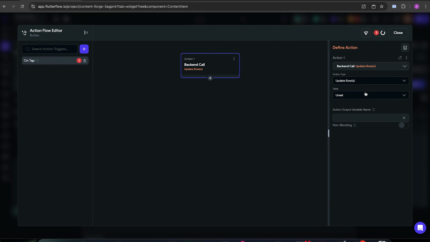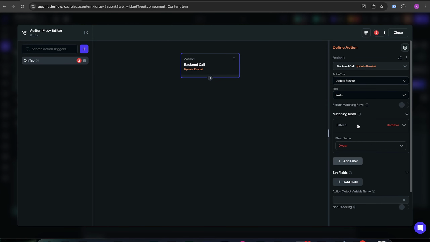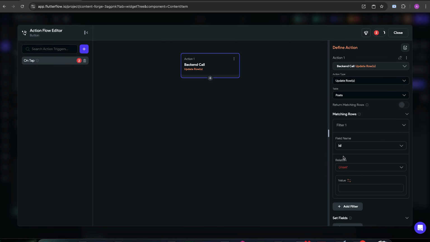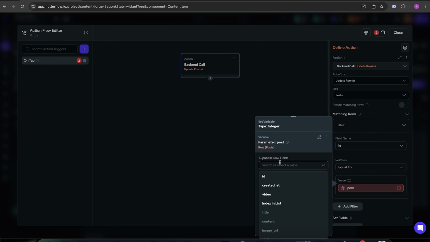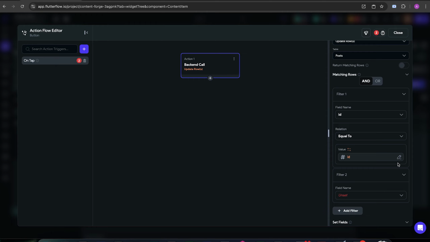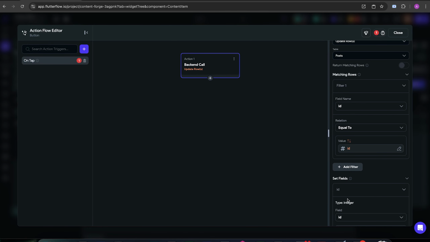I can save it, and when I click on it, I will update row. The table is gonna be posts. Only this certain post, so post.id. Confirm, no other filters, sorry. The fields.